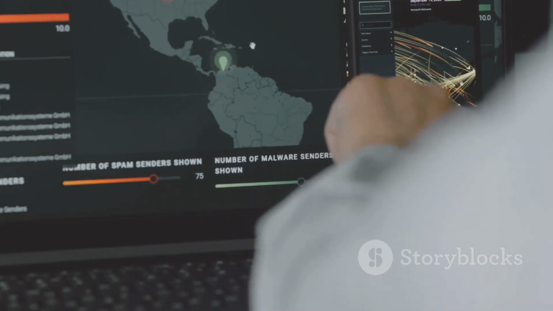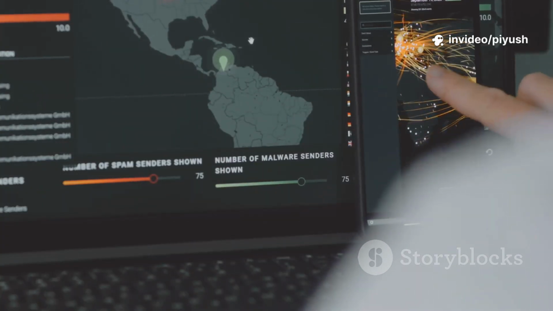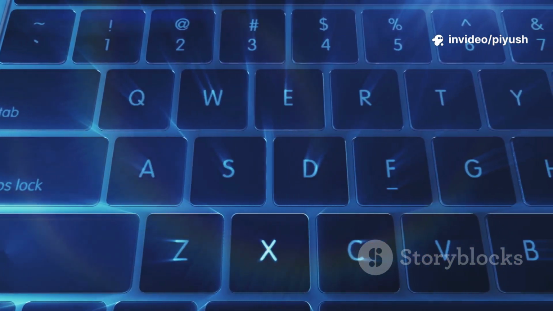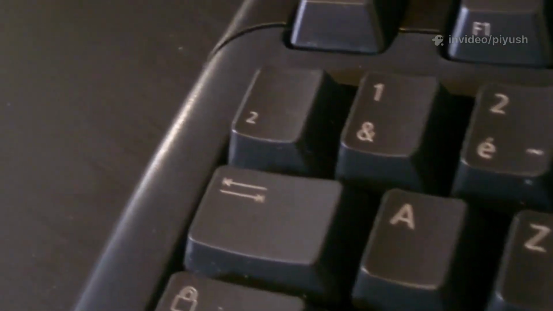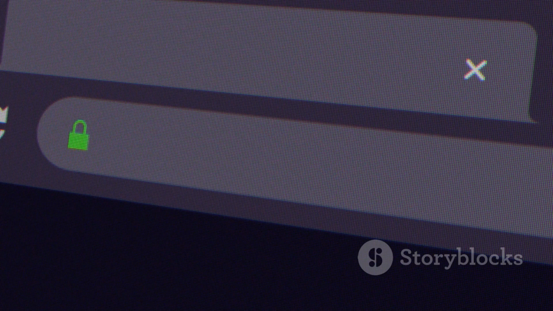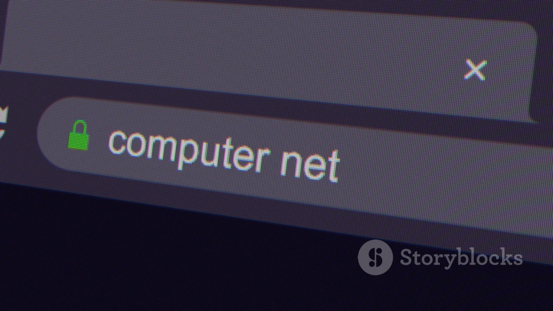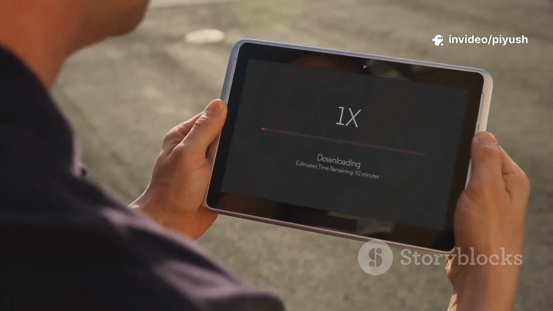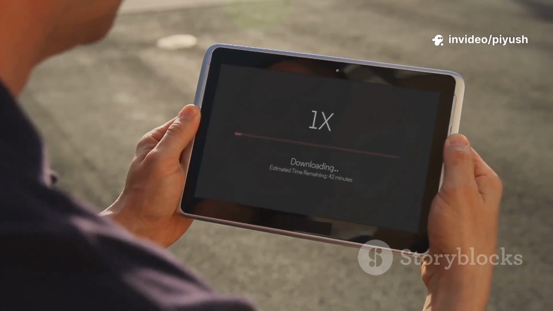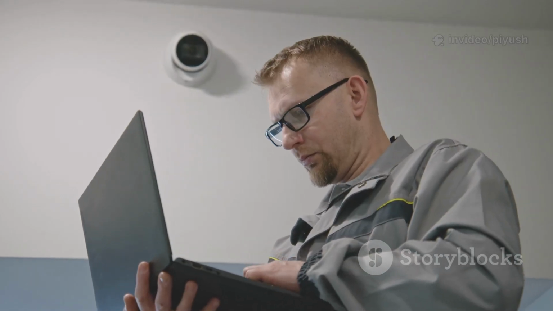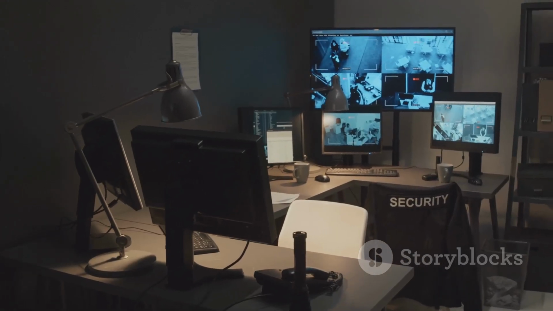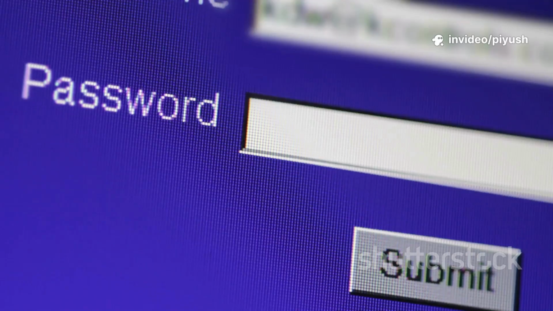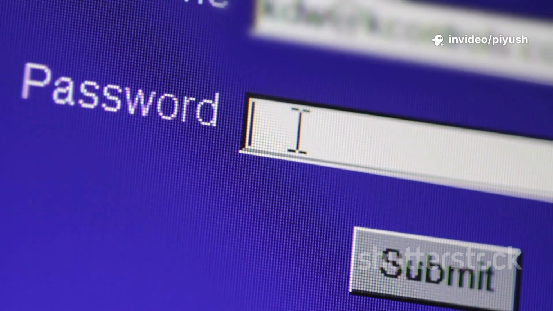The first screen you'll interact with will ask you to confirm your region. Select your country from the list and click Yes. This will be followed by a prompt to confirm your keyboard layout, which should still be correct from your earlier selection. Next, the setup will ask you to connect to a network. It's highly recommended to connect to your Wi-Fi or Ethernet network at this stage. An internet connection allows Windows to download critical updates, drivers, and security patches right away, ensuring your system is secure and fully functional from the get-go. Select your network from the list, enter the password if required, and click Next.